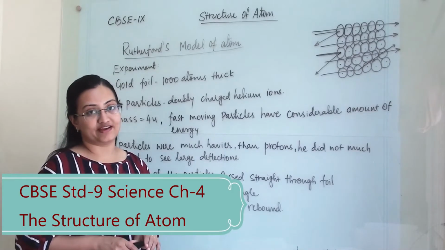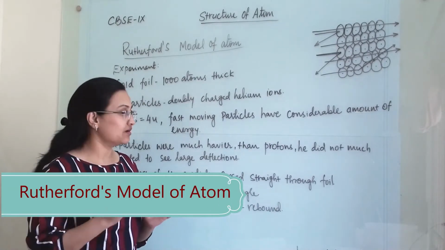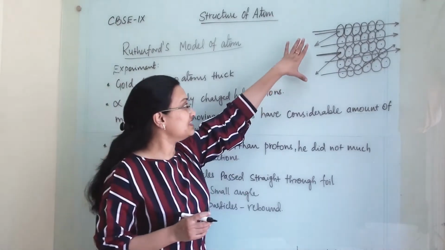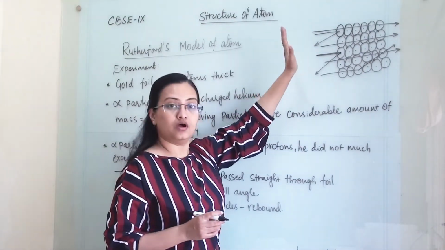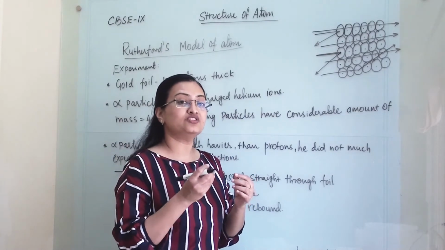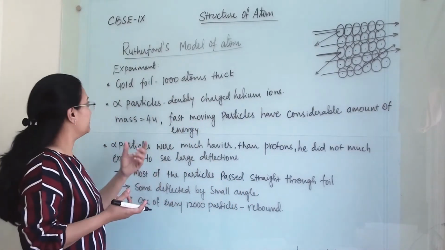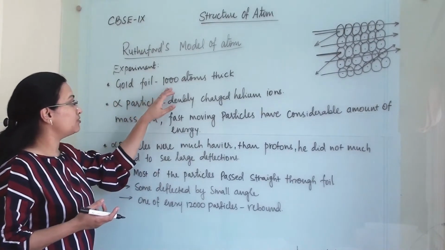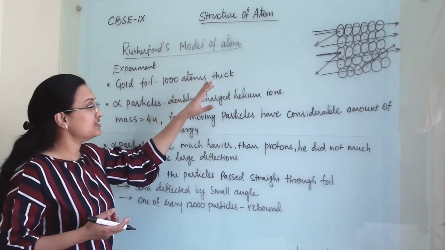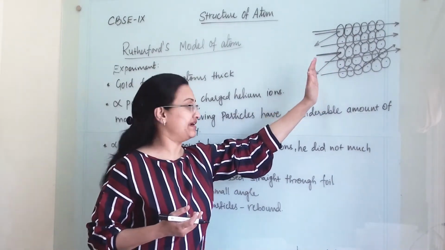Rutherford's model of atom. Rutherford performed one experiment before proposing a model of the atom. In this experiment, he took a very thin gold foil, because he wanted a very thin foil of metal. The gold foil was about 1000 atoms thick, and he bombarded this foil with alpha particles.